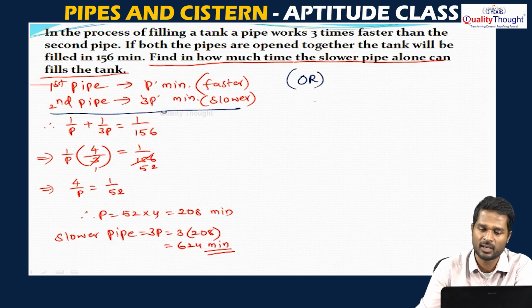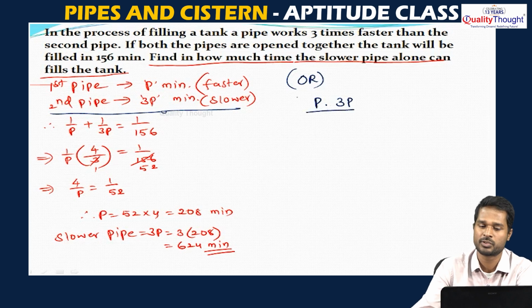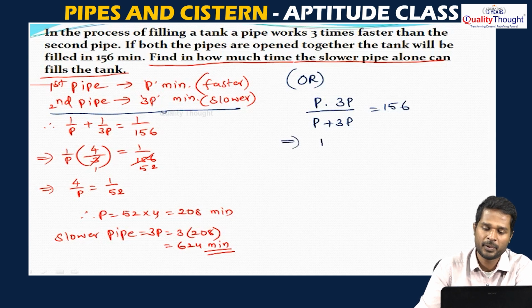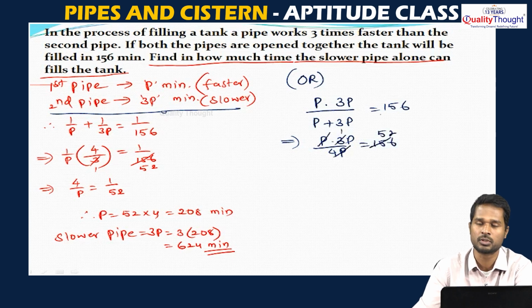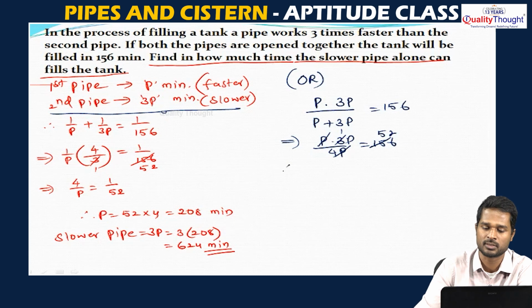So first pipe will take p minutes, second pipe will take 3p minutes. So x into y, or first pipe into second pipe by first pipe plus second pipe, and the time taken is 156. So it is p into 3p by 4p is equals to 156. Here p and p will cancel, 3 1s are 3 5s are 15, 3 2s are 6, 3 5s are 15 and 3 2s are 6. Therefore the value of p is equals to 4 into 52, which is